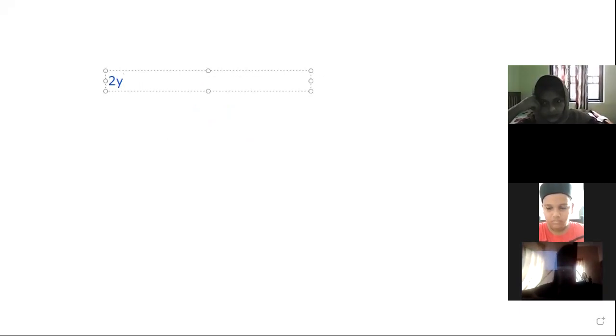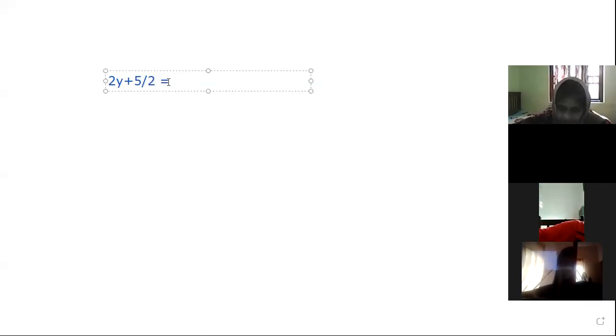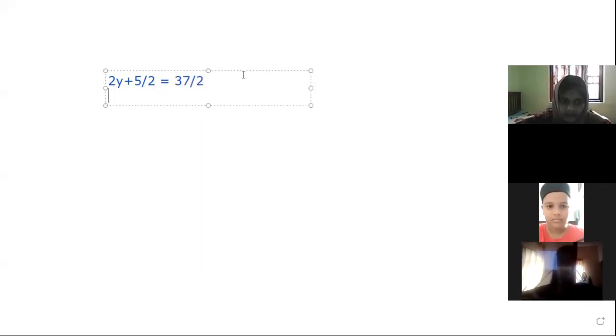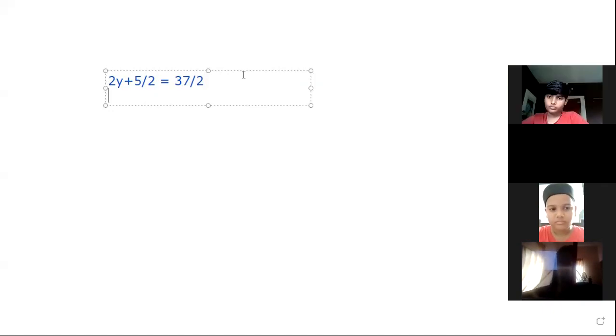That is 2y plus 5 by 2 is equal to 37 by 2. 2y plus 5 by 2 is equal to 37 by 2. How will you solve this equation?